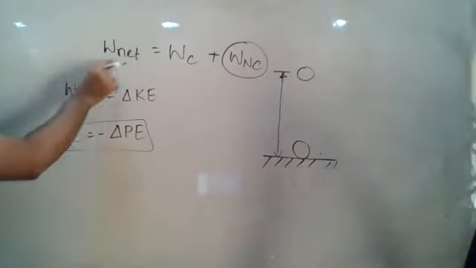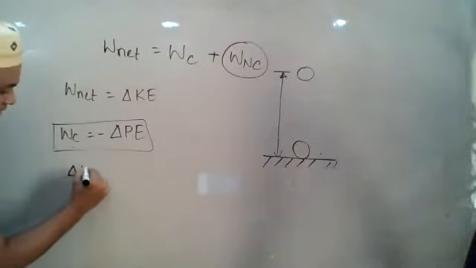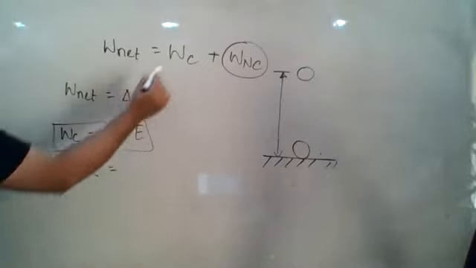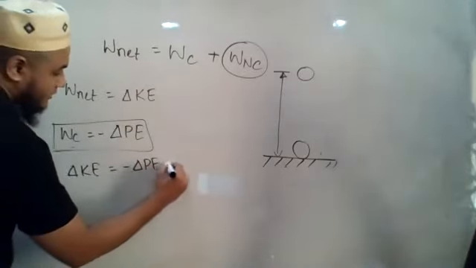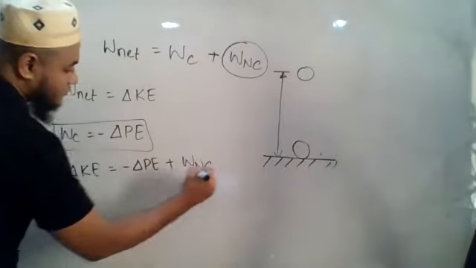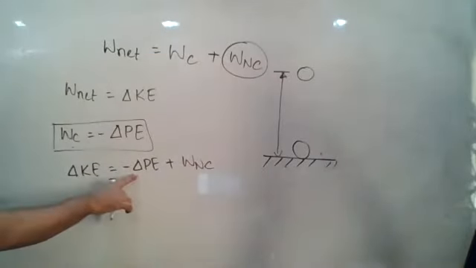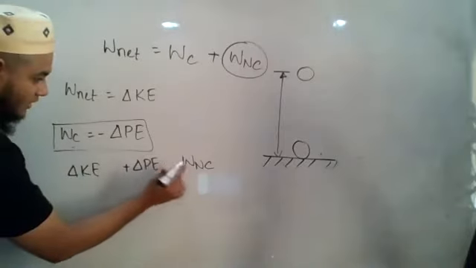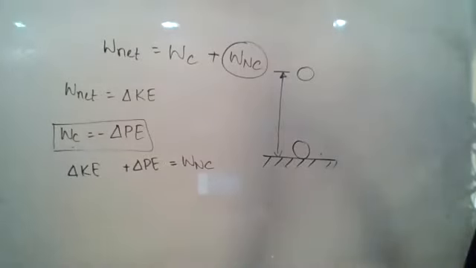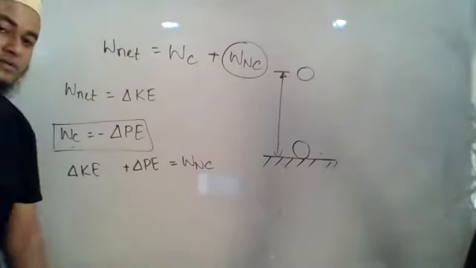Delta KE, I will replace here. Delta KE will be equal to kinetic energy plus potential energy. Yes, exactly. When we change the side, it is going to be like this. So minus delta PE, if I change the side, it will become positive, and we will get this expression for work done by non-conservative force.